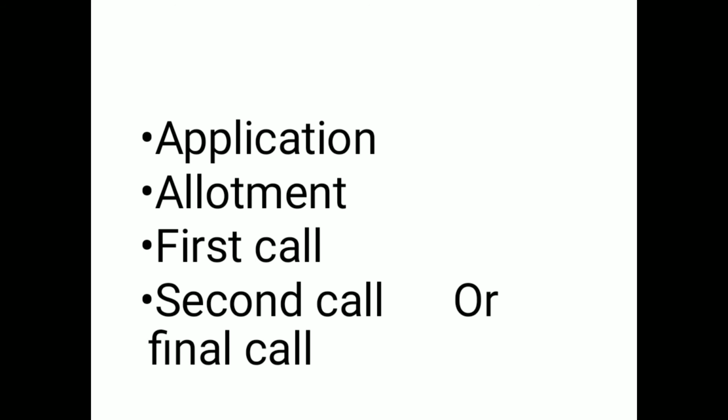So, starting with the first journal entry, it is related to application. How is the process? The company has issued shares, and people are going to apply for that. That means they are going to pay application money.